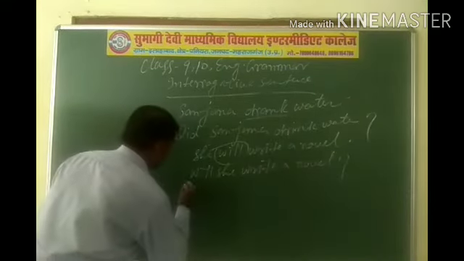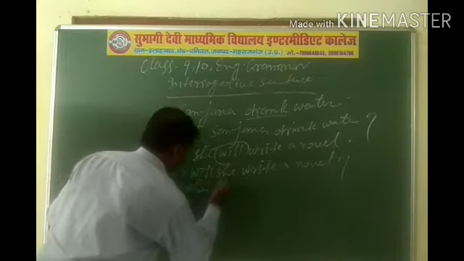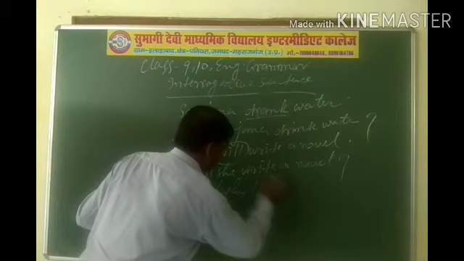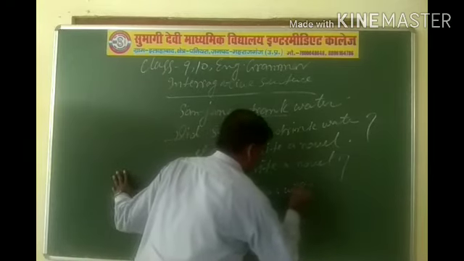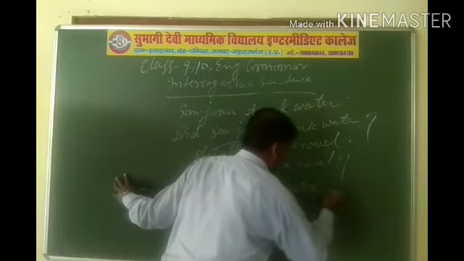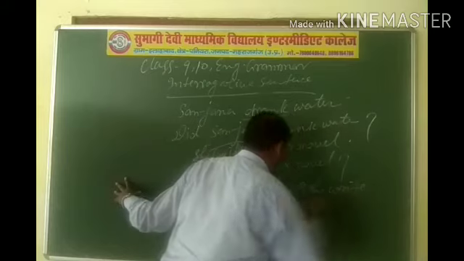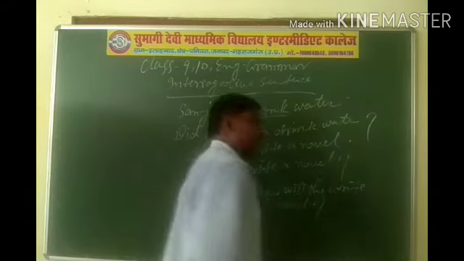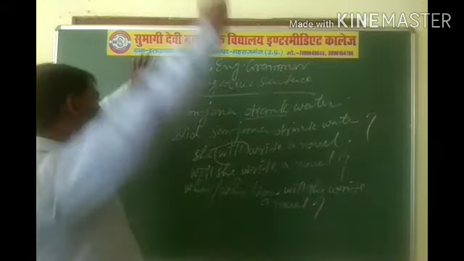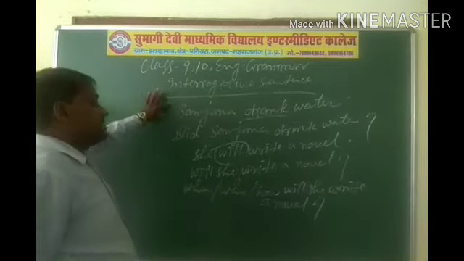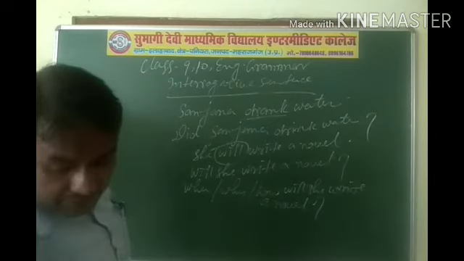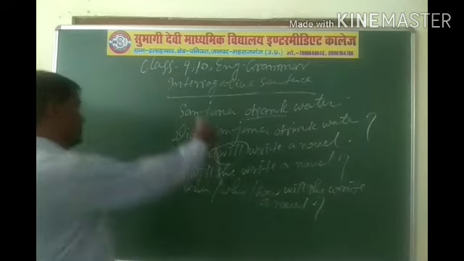Or when, why, how will she write a novel? So in this way you have to change present indefinite sentence into interrogative, past indefinite into interrogative, and after then future indefinite into interrogative.